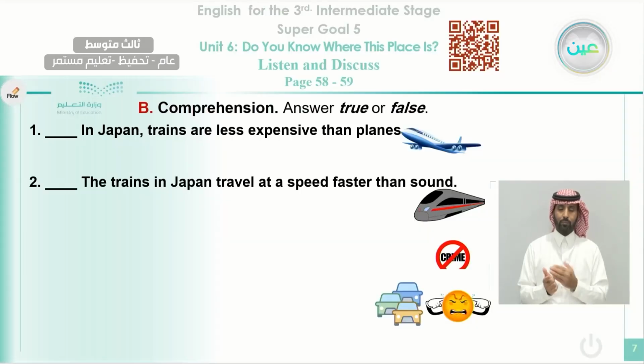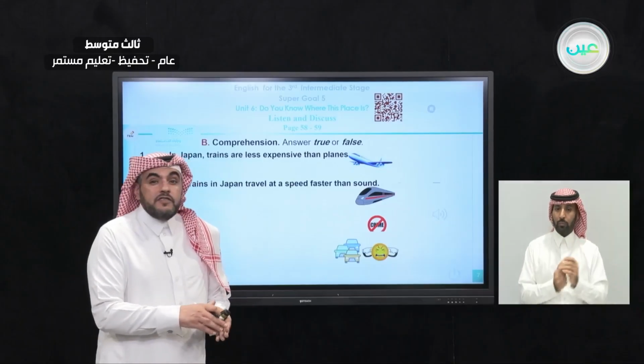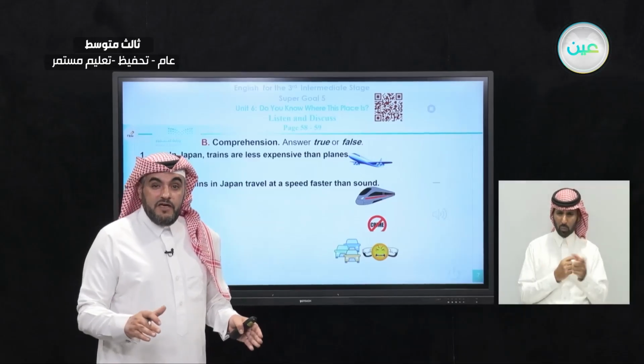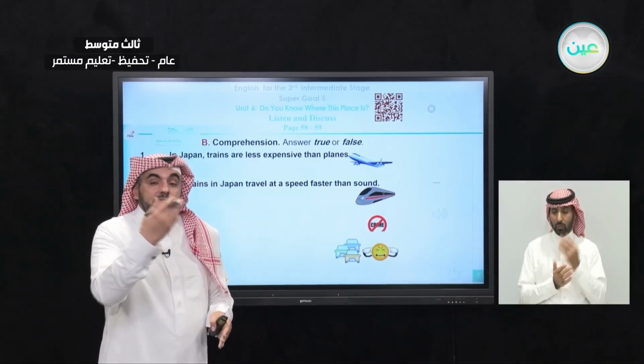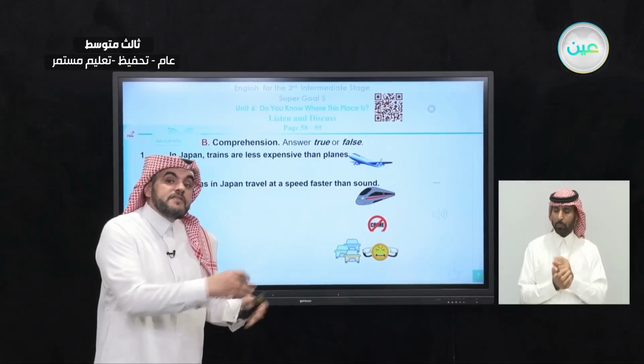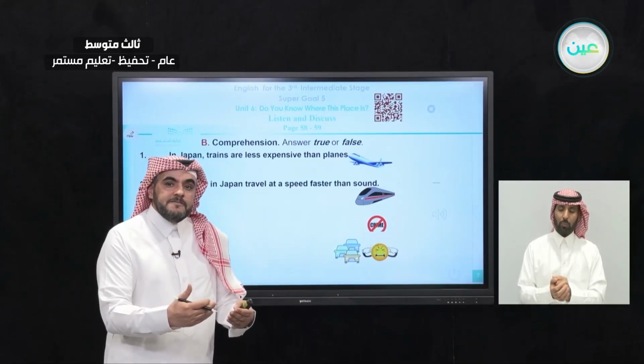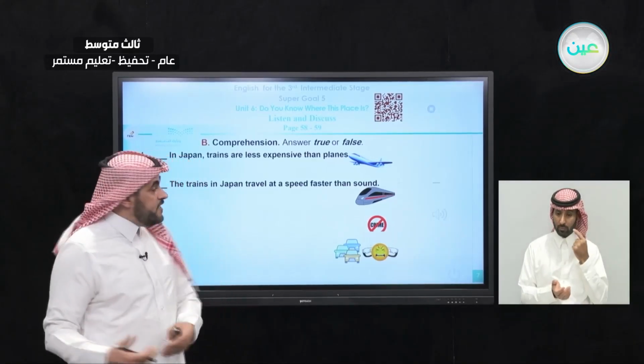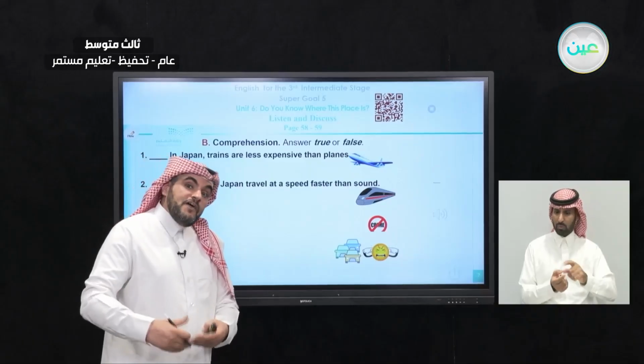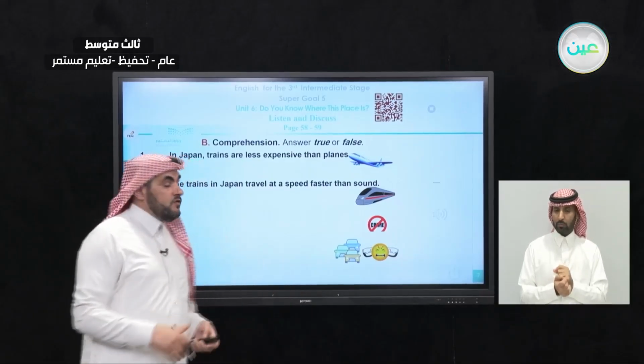In number 2, also you need to decide if the statement is true or false. The trains in Japan travel at a speed faster than sound. You know the speed. If trains can travel faster than sound, that means it is very fast. You know the sound that I'm talking, it reaches the other party at a particular speed. But do you think that trains can travel faster than the sound? This is what you're going to find out.